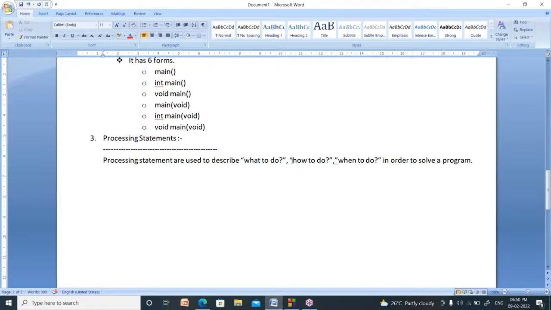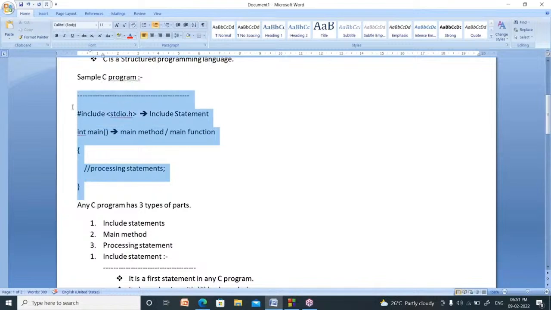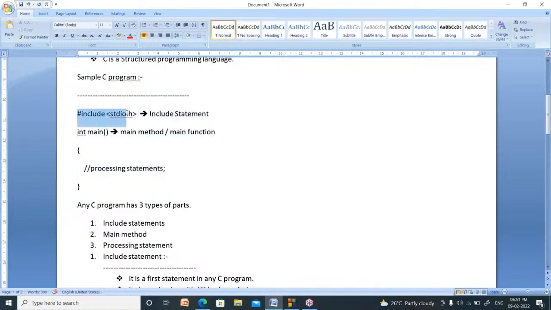Your program will tell how to do, when to do. So what to do, how to do, when to do. Your program will tell these three things. To whom? To the compiler. So this is nothing but processing statements. With this, we finished the sample C program concept. I already explained hash include stdio.h, the main method, and inside that, processing statements.